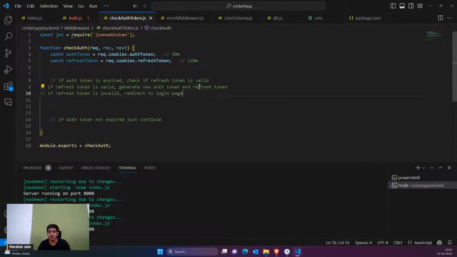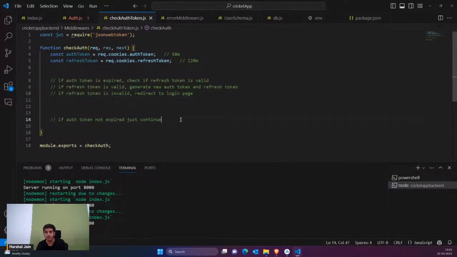Okay, but if the refresh token is invalid, redirect the user to the login page. That means the user is not logged in. Okay, that's what the logic says for the refresh and auth token. So that's what we're going to do.